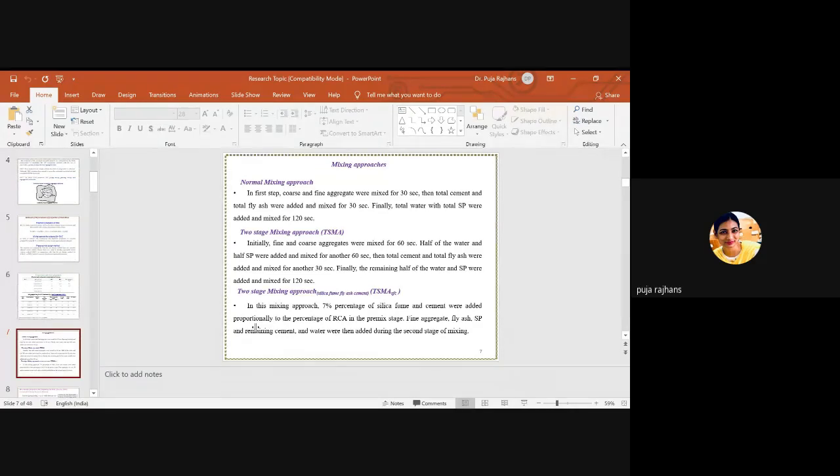If I have 1 liter of water, I divide it into 500 milliliters and 500 milliliters. In the first stage, the fine and coarse aggregates are mixed, same as in the normal approach, and then I add half of the water, 500 milliliters, and half of the superplasticizer, and mix for another 60 seconds.